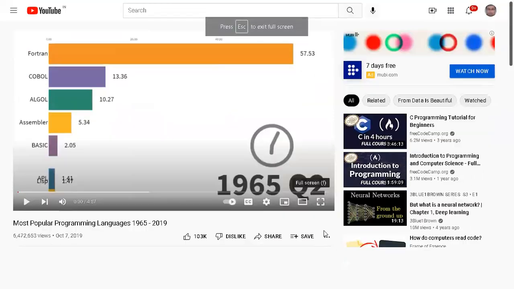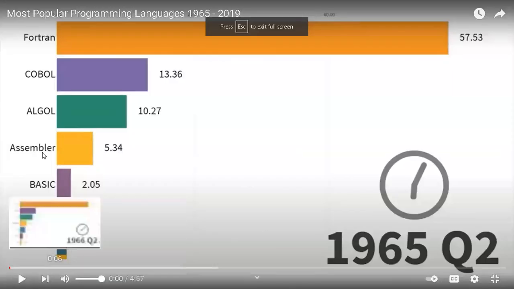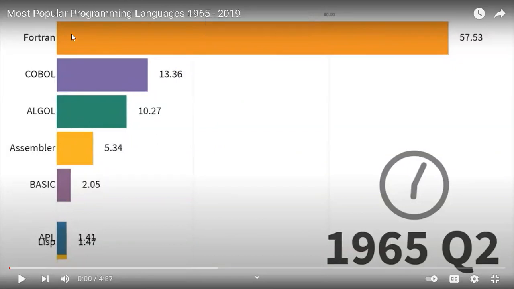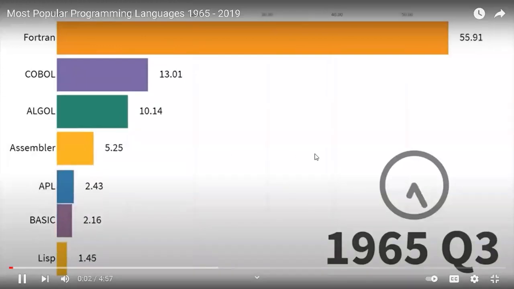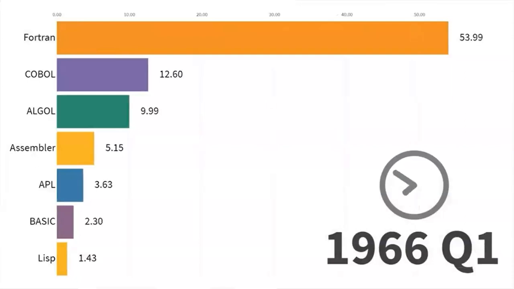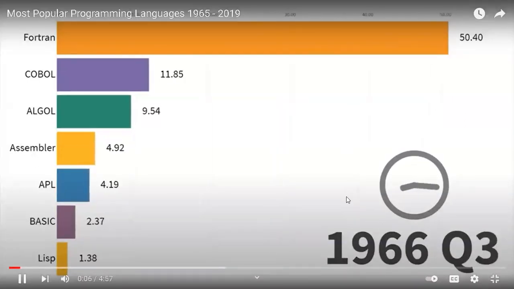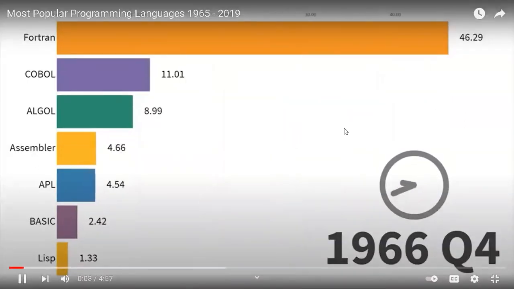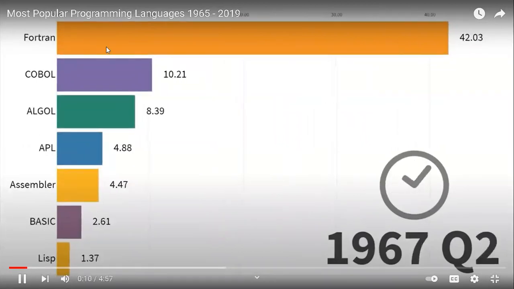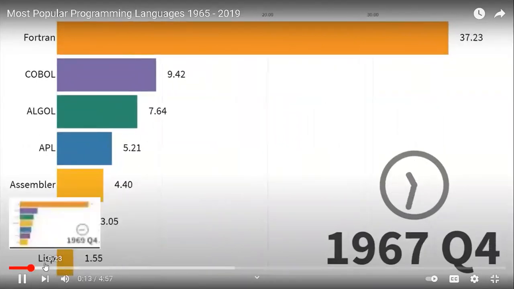Now I want to show you one small video, which will show how the evolution of all the popular programming languages has gone. So just check it out. I will skip through it. It started from 1966. So Fortran was popular.